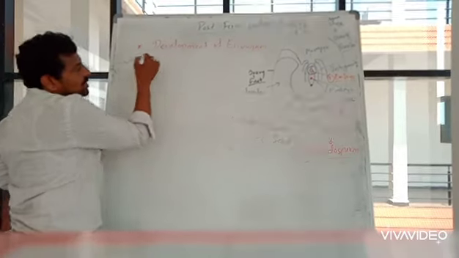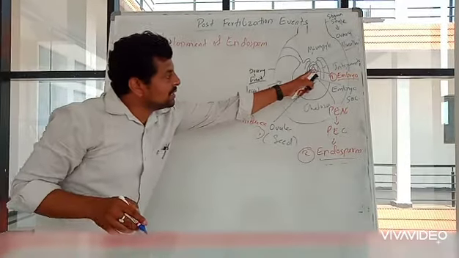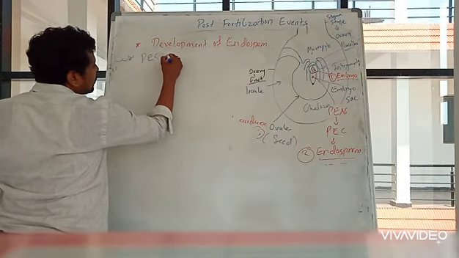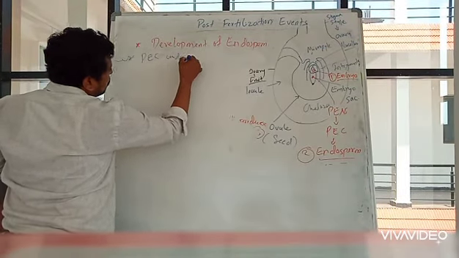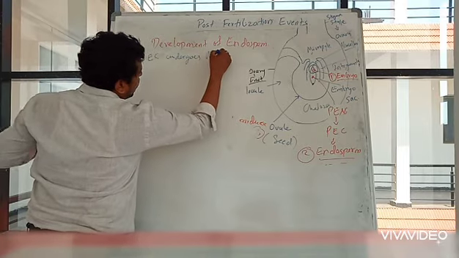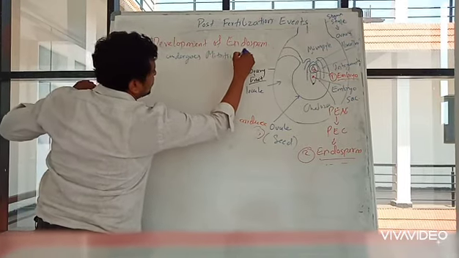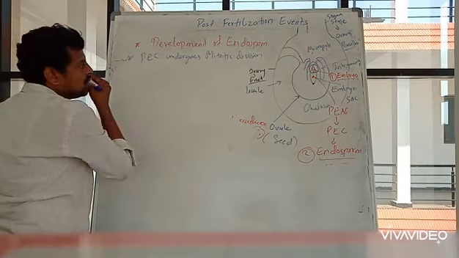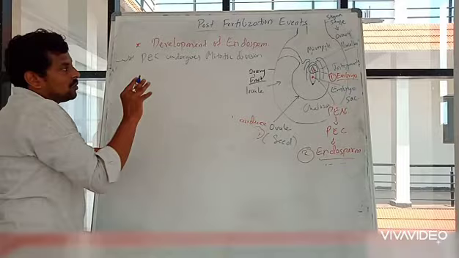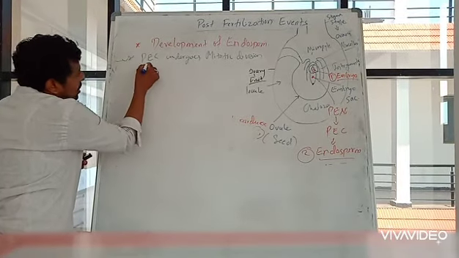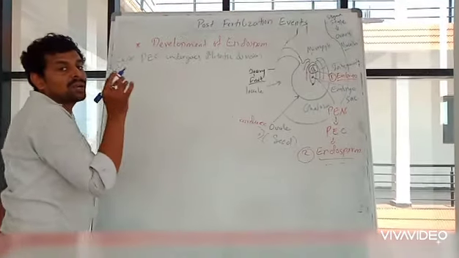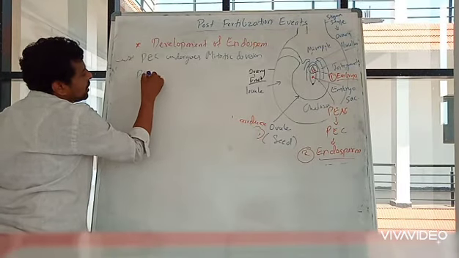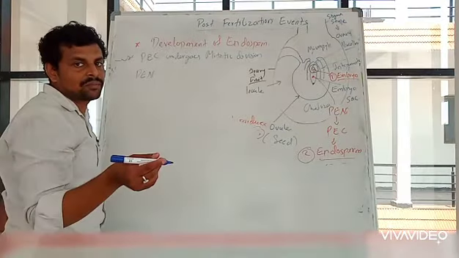So the primary endosperm cell will divide mitotically. Okay. So mitotic division means here inside the PEC, or primary endosperm cell, there will be PEN, primary endosperm nucleus, right?